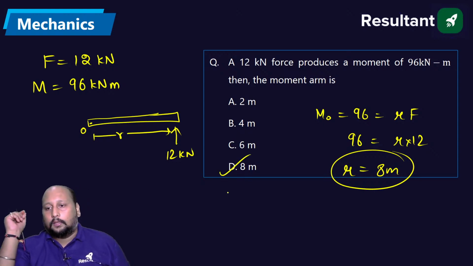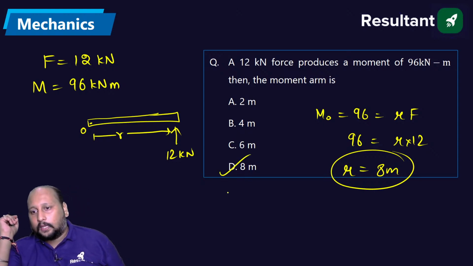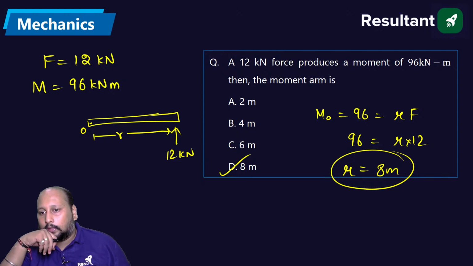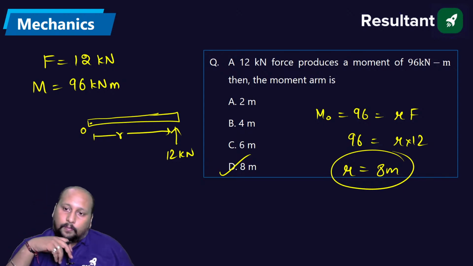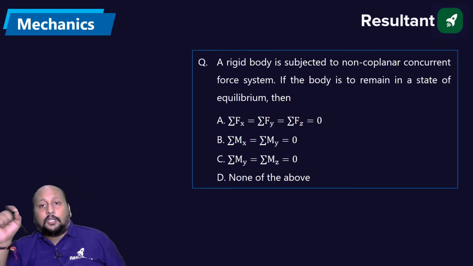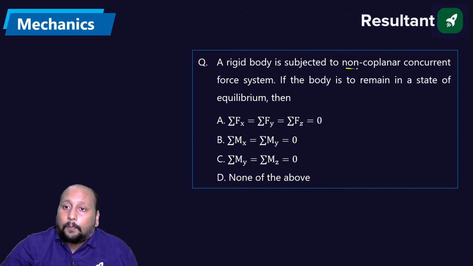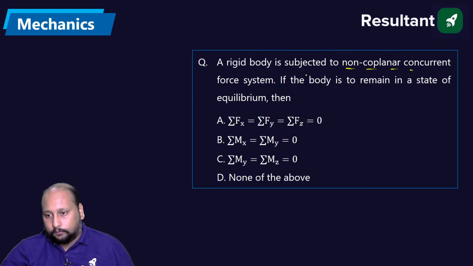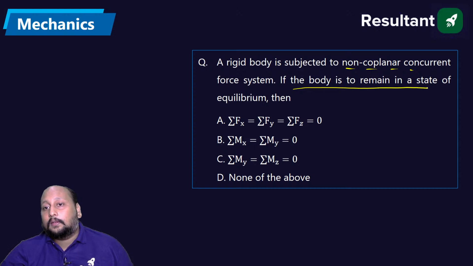Option D. Very good, Subhadeep. Very good, Kuldeep, Pradeep, Siddiqui. बहुत बढ़िया. Very good. Option D is the correct answer. Next question. A rigid body subjected to non-coplanar concurrent force system. So which of the following is required to define the body is in equilibrium?